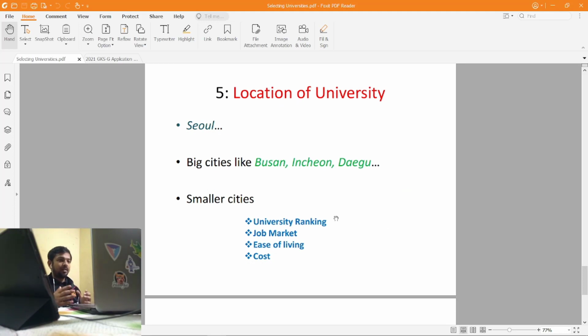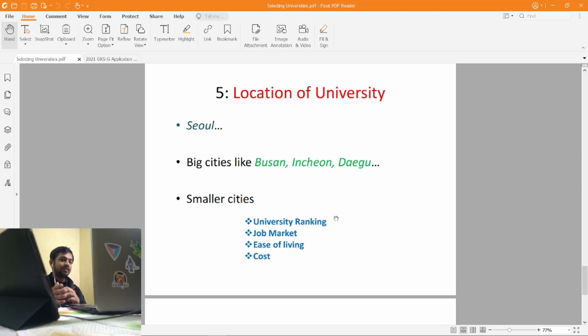Now the fifth parameter is the location of the university. By location, what I mean is that, as I was saying, type A universities are mainly near Seoul and its nearby cities. But there are certain advantages of choosing those universities. The first advantage is the university ranking. If you see the university ranking, you will find that most of the universities located near Seoul or in Seoul have higher rankings. That's one observation you can make.